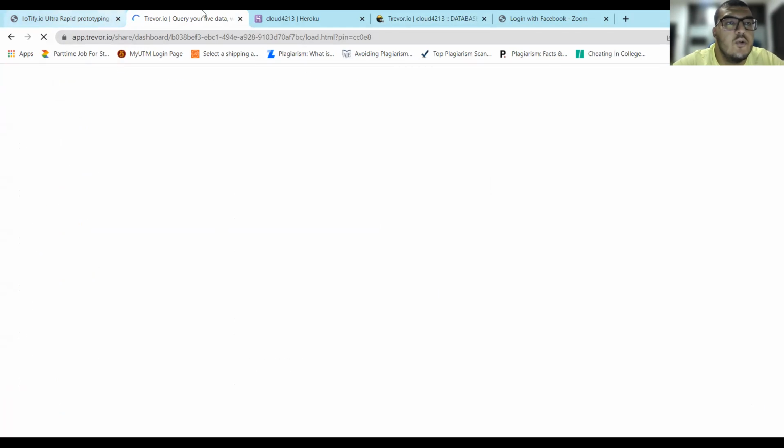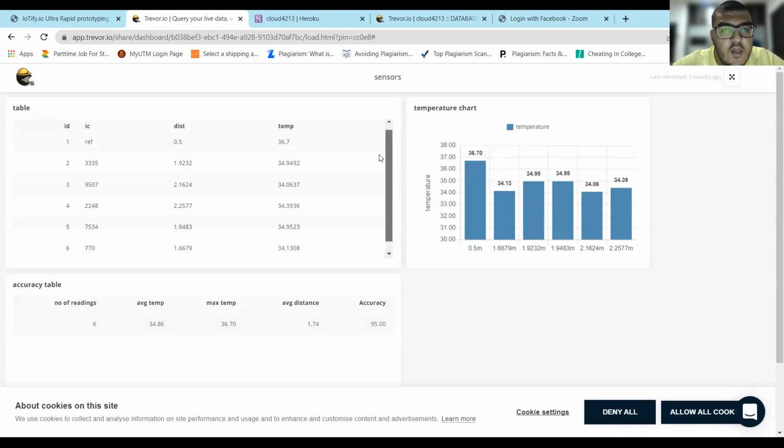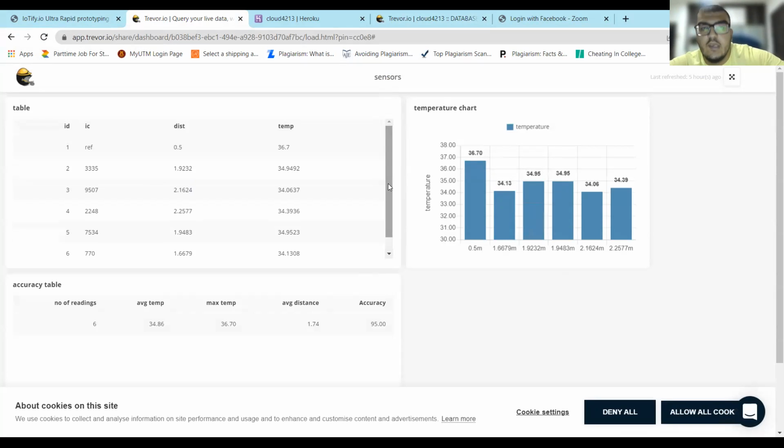So we will see our dashboard now. It actually takes a little more time. So until it's done, yeah, see, as you can see here, this is my dashboard, or this is the user view of a dashboard. The user can actually sift through the table. So if there's any more readings, the user won't have any problem sifting through the readings for the table.